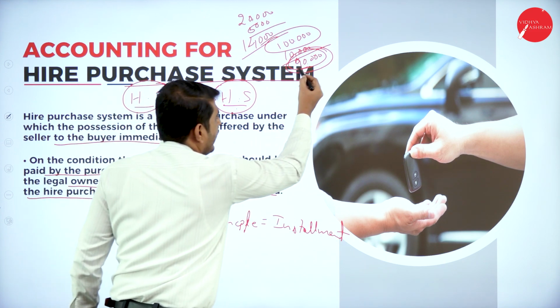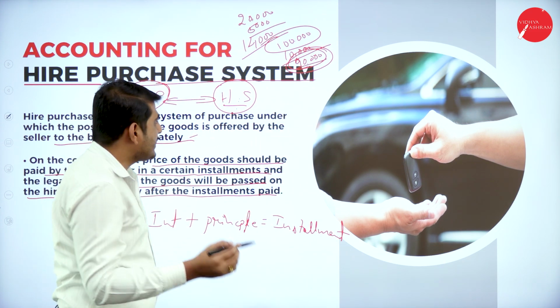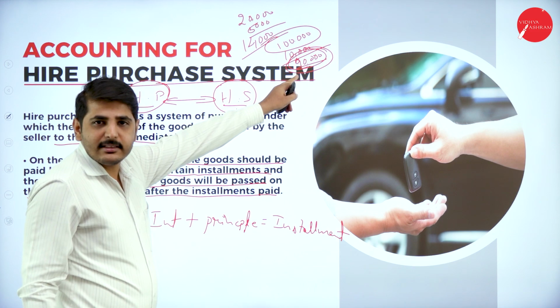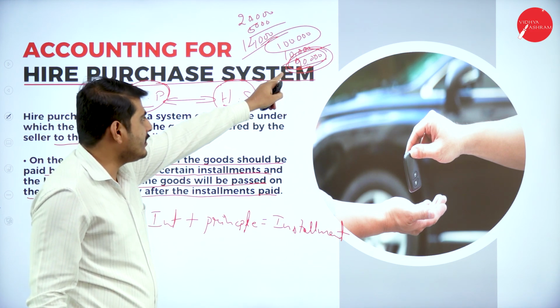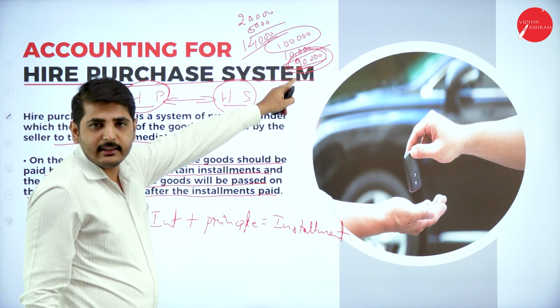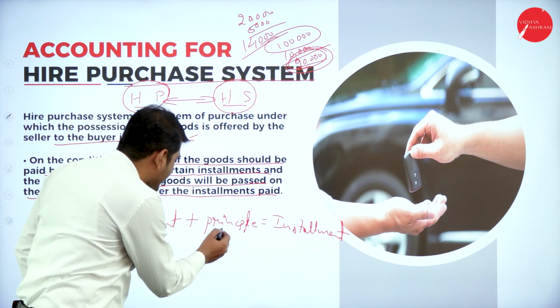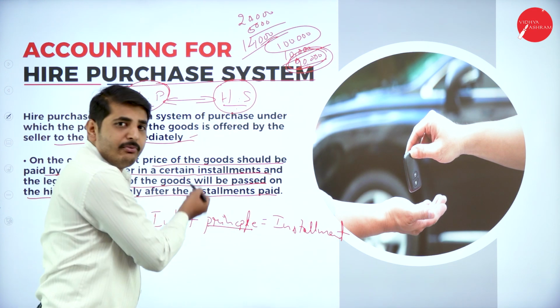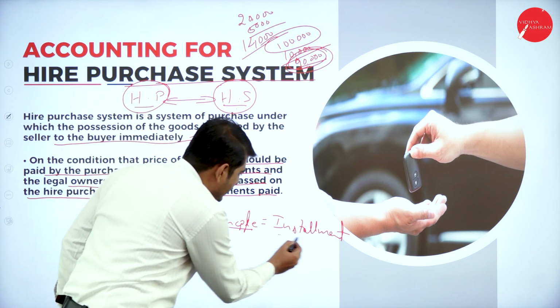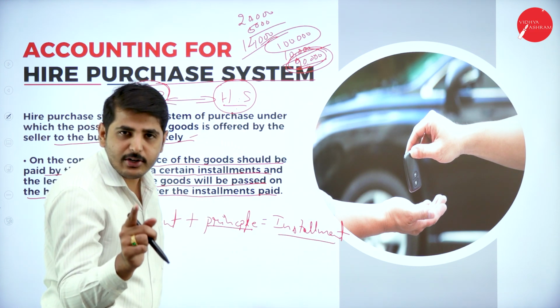This is the principal amount. 90,000 rupees is the principal amount. For example, I have to pay the remaining balance in 4 installments. 90,000 divided by 4, so you will get the sum amount. That amount is the principal amount. That amount should be paid with interest. Then it will become installment. So, I hope you have understood.